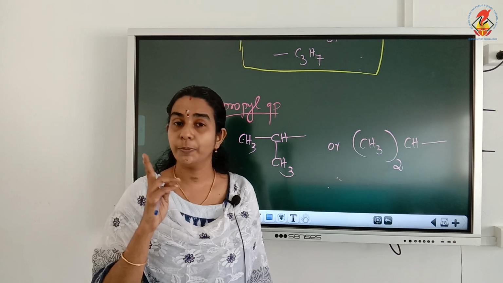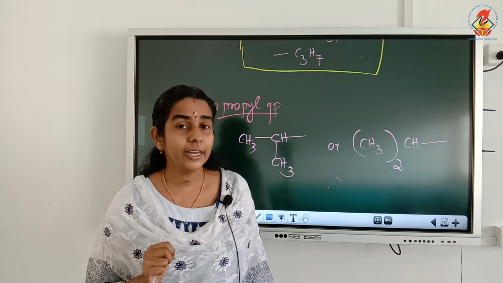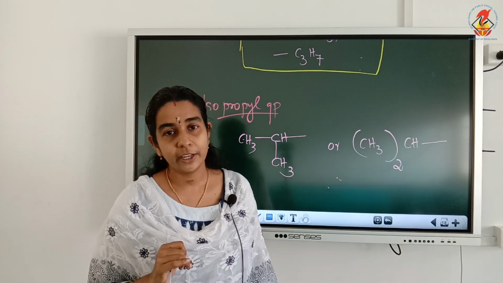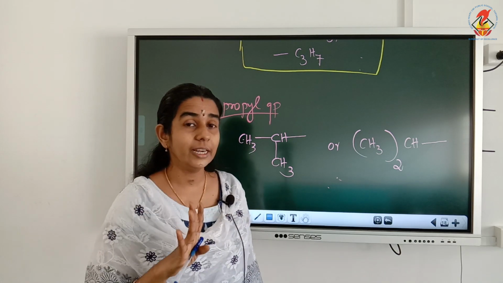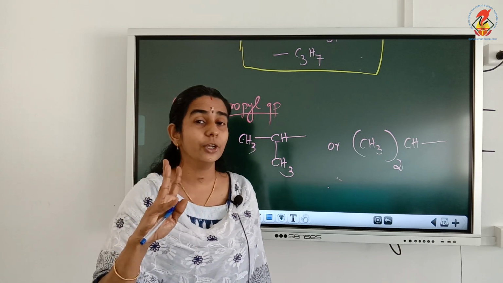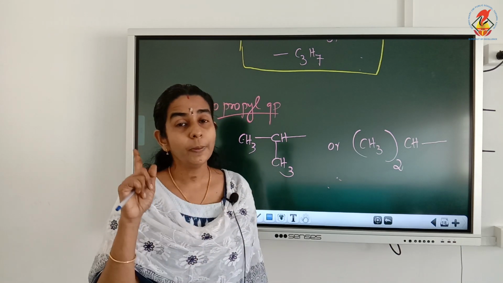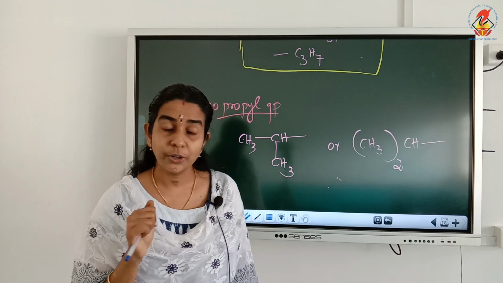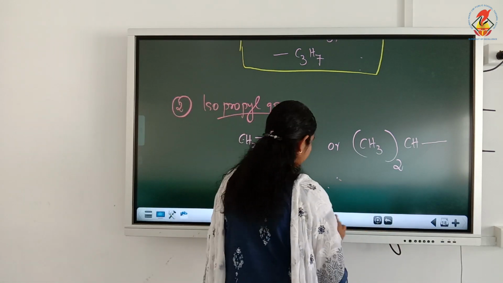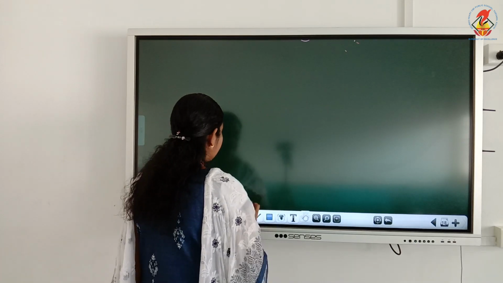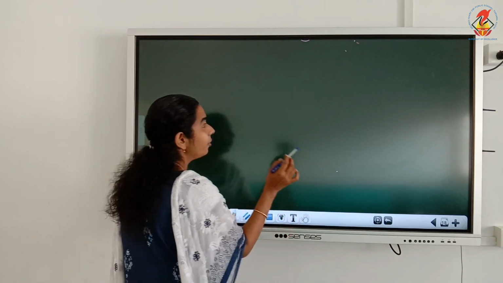So remember for propane, how many alkyl groups are there? Normal propyl group and isopropyl group. Now we have studied 4 alkyl groups. Once again, methyl group, ethyl group, normal propyl group, isopropyl group. Now we are going to study the next alkyl group based on butane.